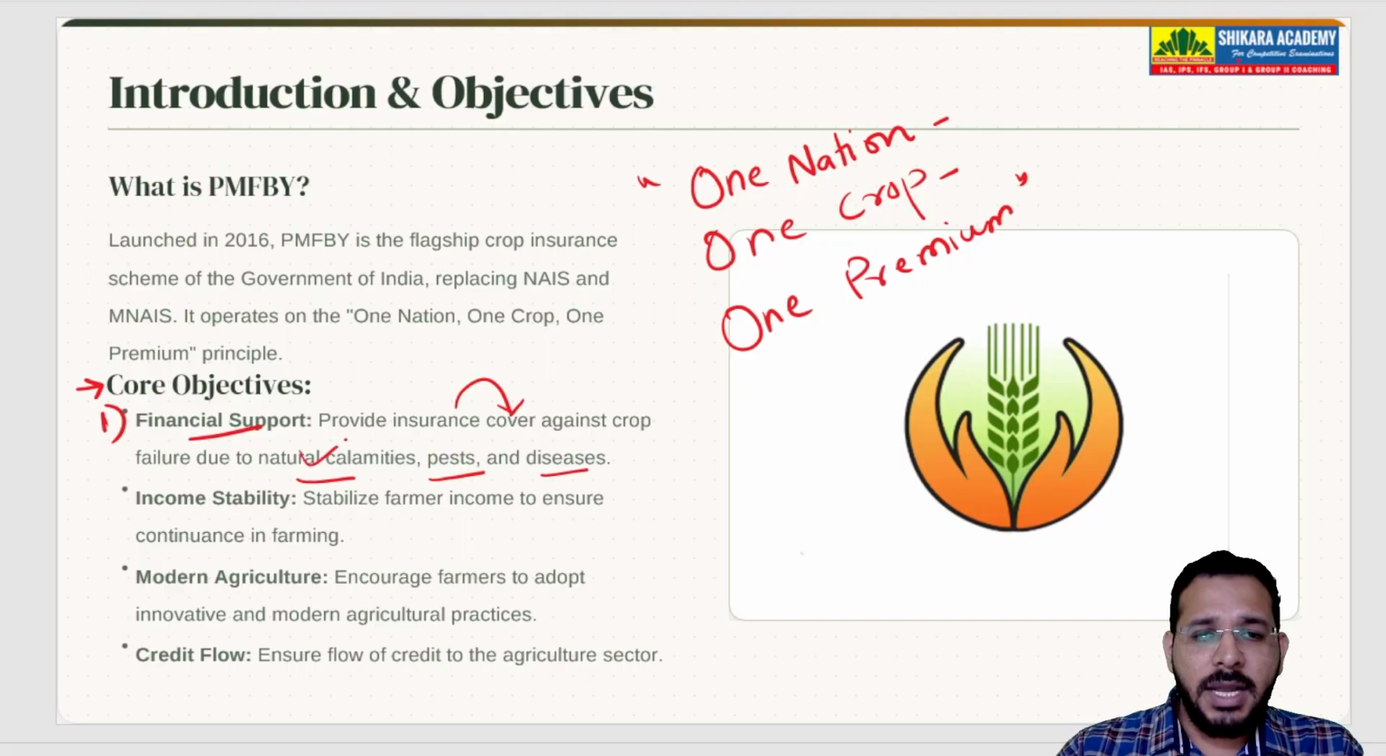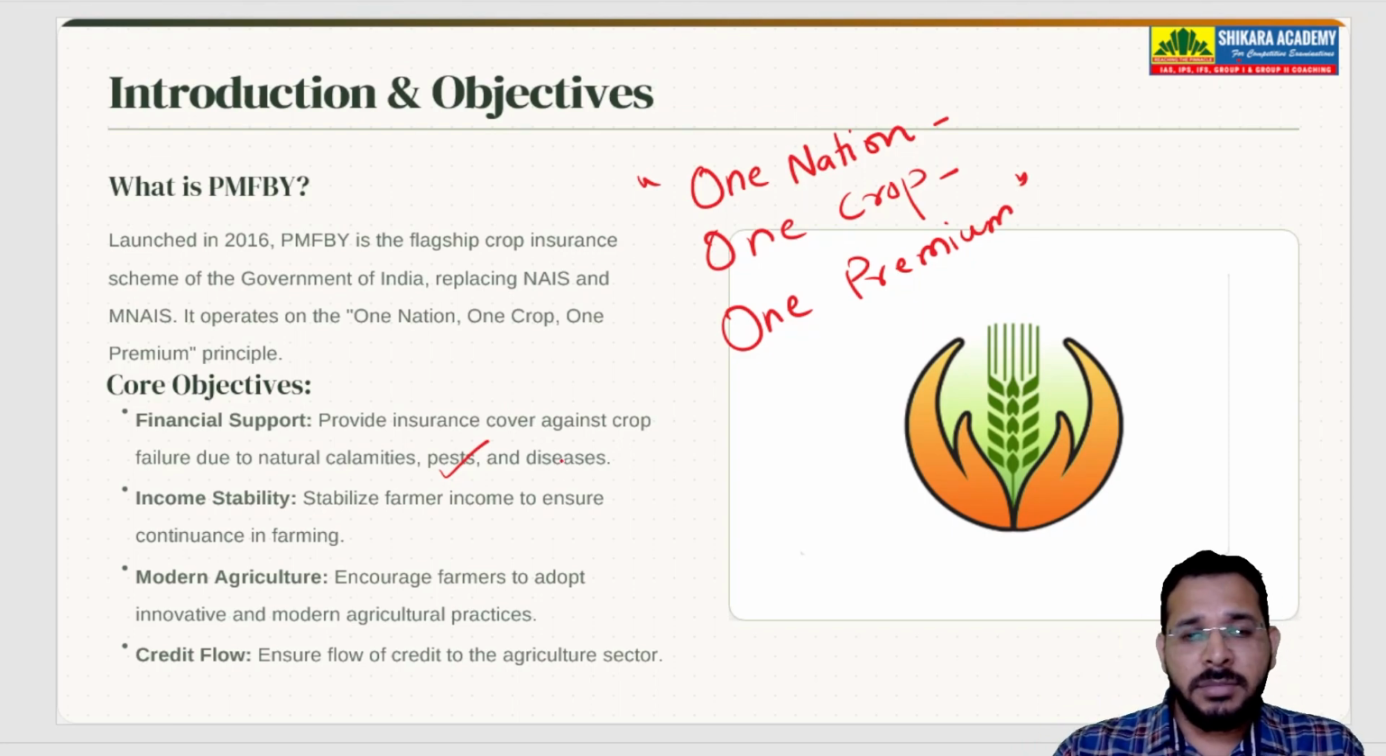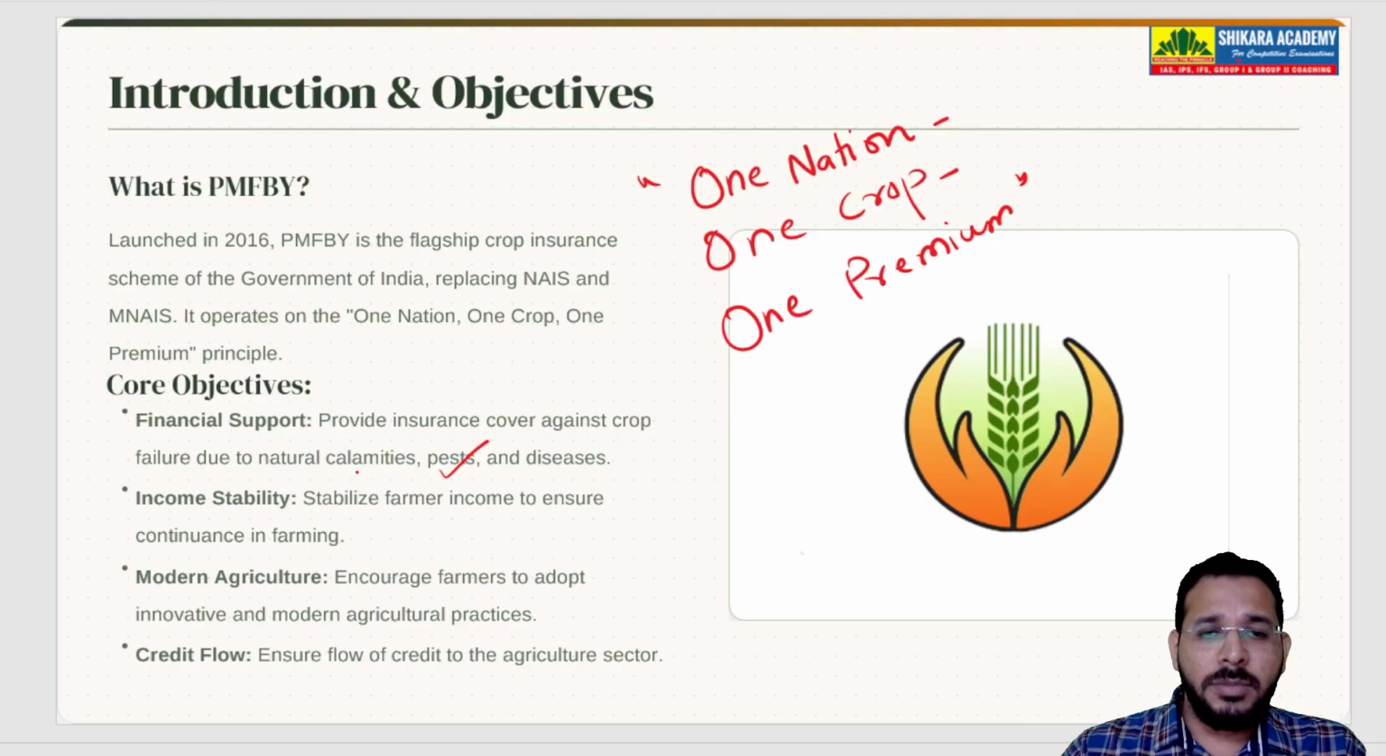So for natural calamities, pests and diseases, pest attacks happen, right? Like we have locust attacks. Locust attacks happen on crops. So such type of pest attacks or any insect attacks. We have cotton bollworms. For brinjal, we have some insects which destroy the crops. So when pests attack these crops, these farmers can claim the insurance.